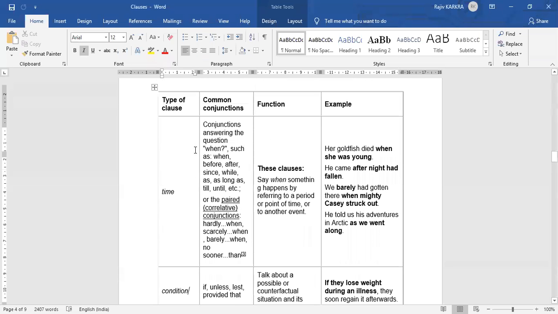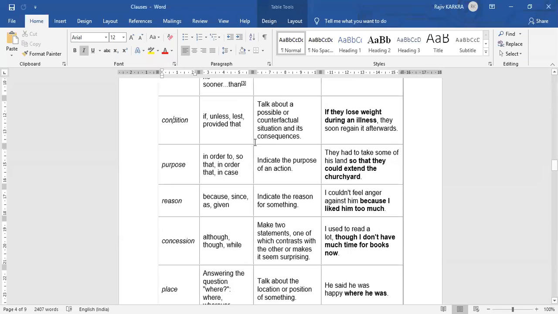So next is condition, adverb clause of condition. Condition normally starts with if, unless, lest, provided that, right? So it talks about a possible or counterfactual situation and its consequences. So if they lose weight during an illness, they soon regain it afterwards, right?